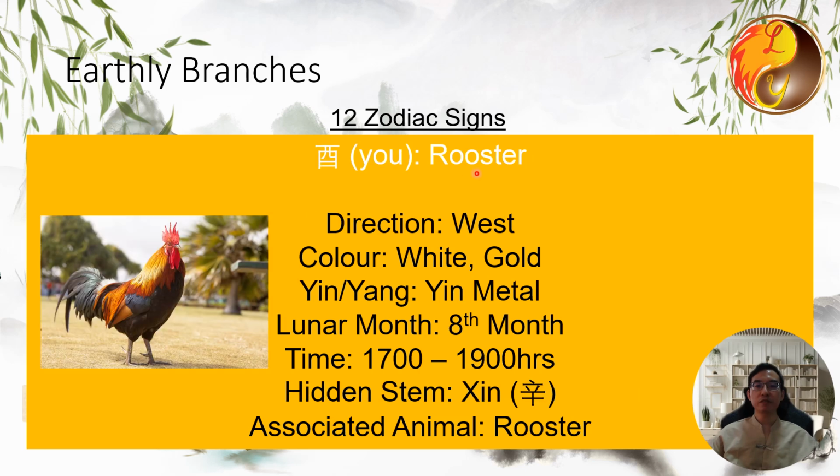You represents the rooster. It is associated with metal, with the direction being due west, and the colors white and gold. It is yin metal. It corresponds to the 8th month of the lunar calendar, and its time is from 5 p.m. to 7 p.m. The hidden stem for You is only one: Xin. The associated animal is the rooster.